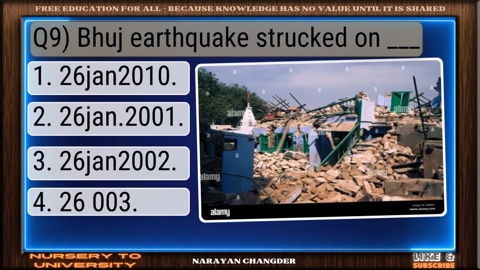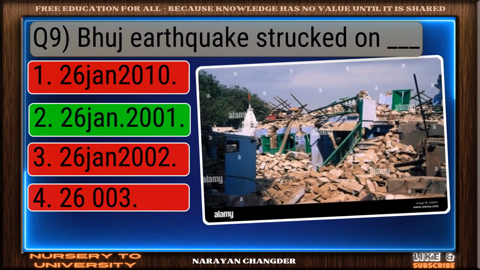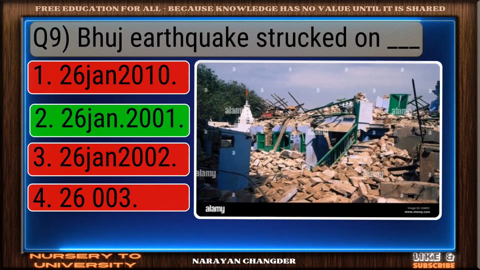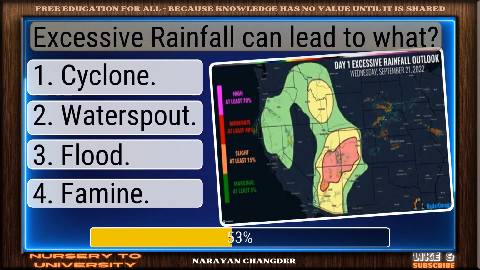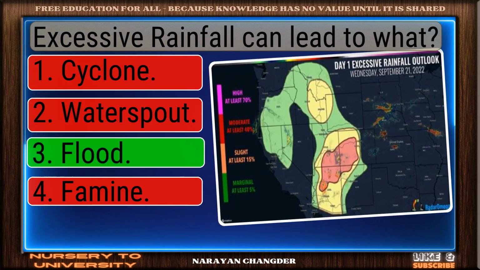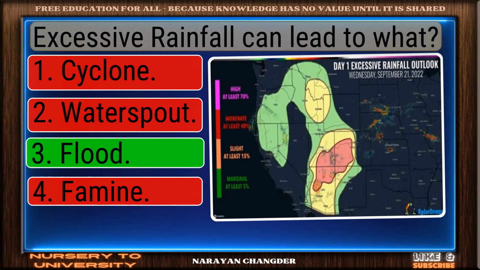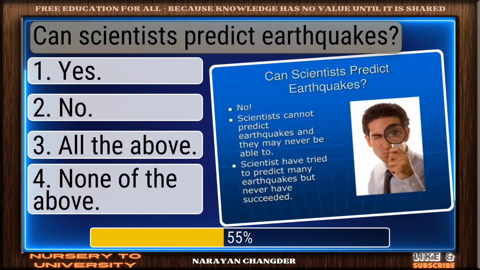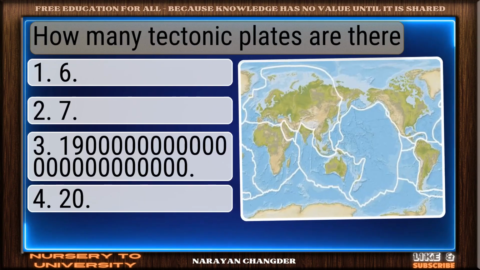Q9, Bhuj earthquake struck on Dash. Right choice. 26 on 2001 is the best answer. Excessive rainfall can lead to what? Exactly. Flood makes sense, and it is right choice. Can scientists predict earthquakes? Nicely done. No is a solid answer.